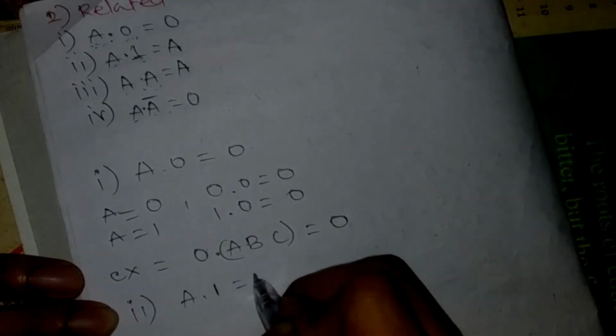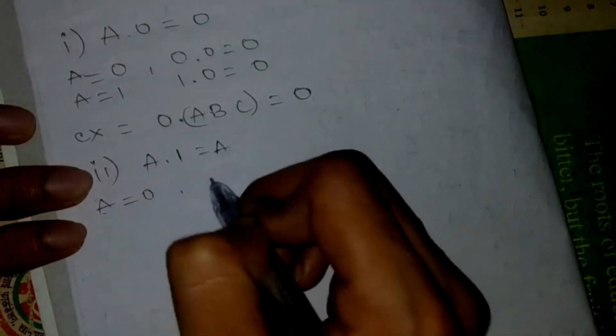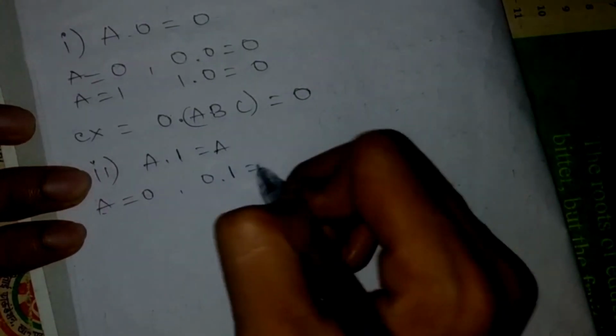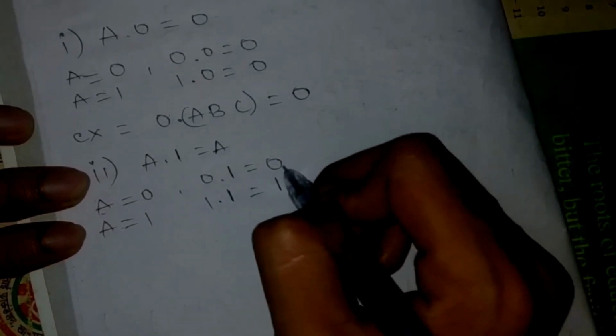Next comes A dot 1 equal to A. That means if a variable is ANDed with 1, it gives the same variable to us. Suppose A equal to 0. When 0 is ANDed with 1, it is going to be 0. When A equal to 1, when 1 is ANDed with 1, it is going to be 1. That means ultimately we get the same variable A.